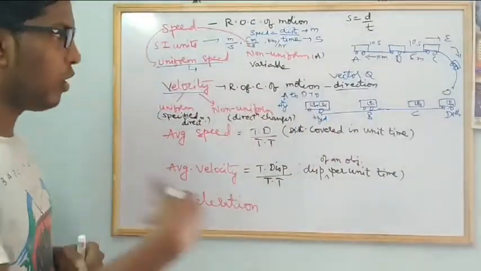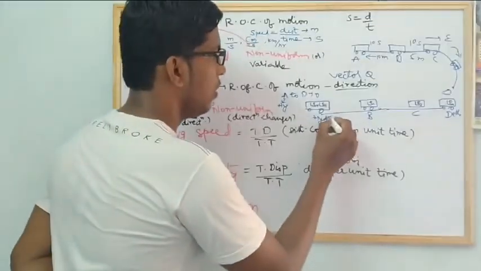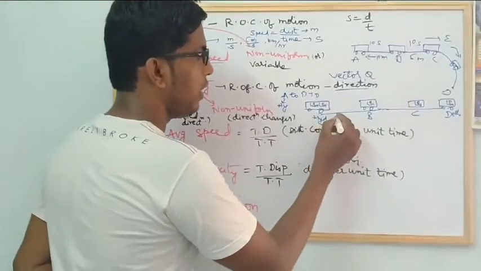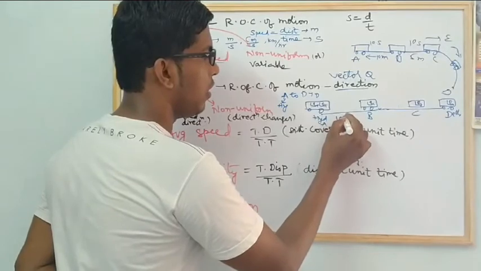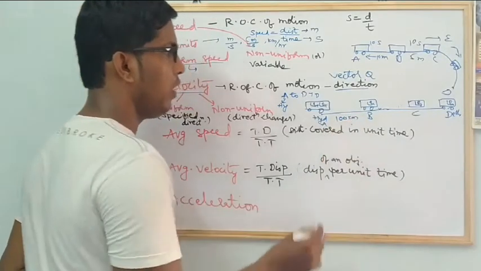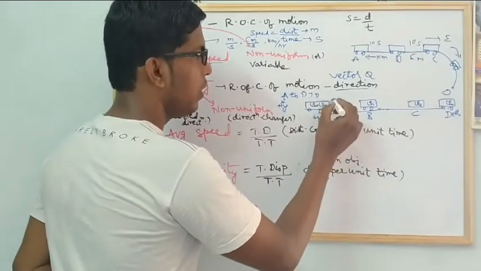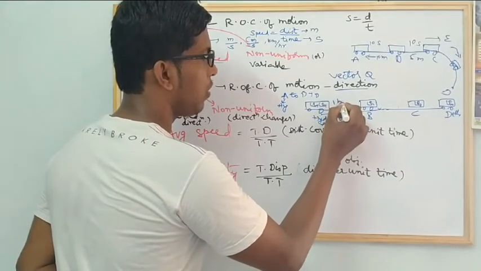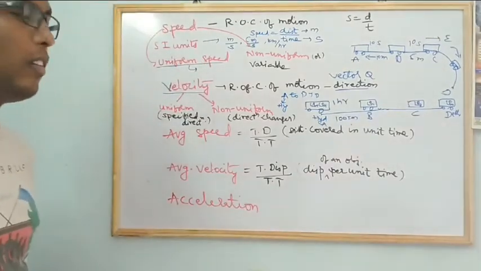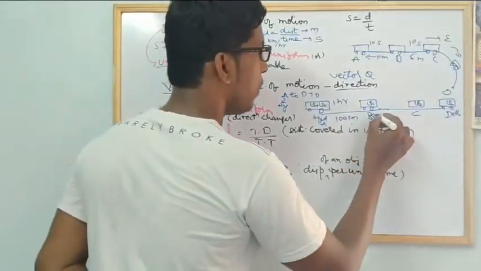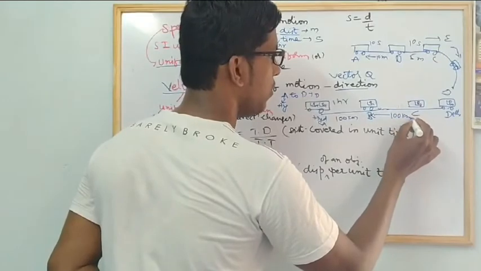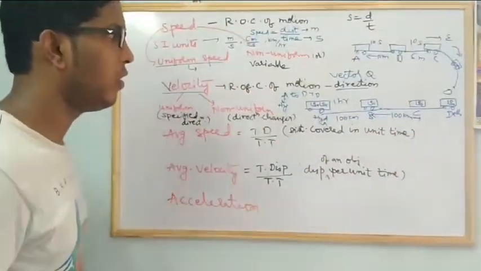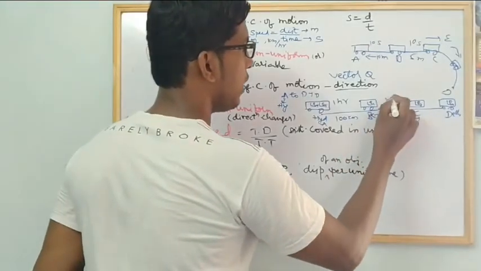Yes or no? So suppose I ask from A to B, let us assume it is nearly 100 kilometers. To travel this 100 kilometers, assume it has taken 1 hour of time. Do you understand? And similarly, from B to C also assume that this is 100 kilometers. For these 100 kilometers, it has taken 1 hour. Suppose assume that here it has taken 2 hours.